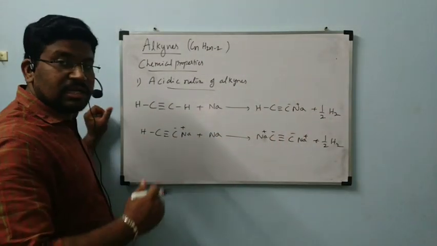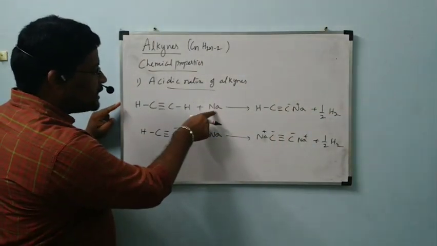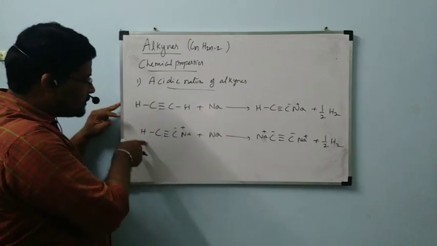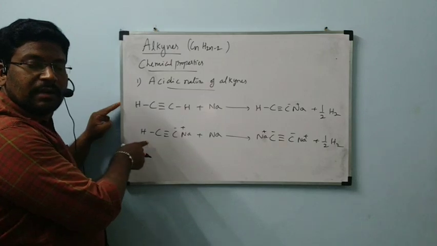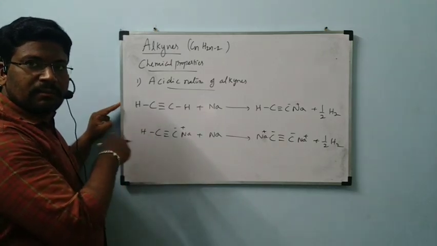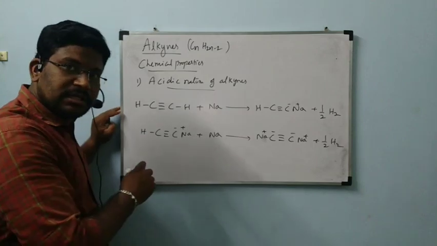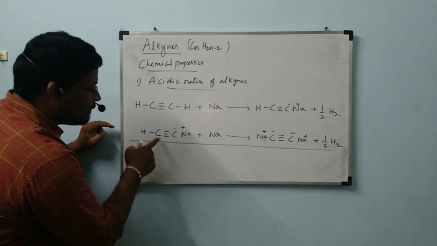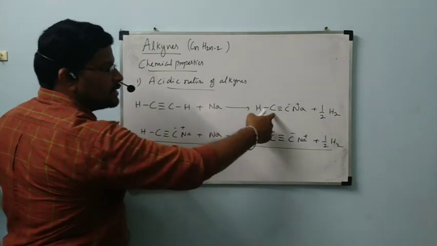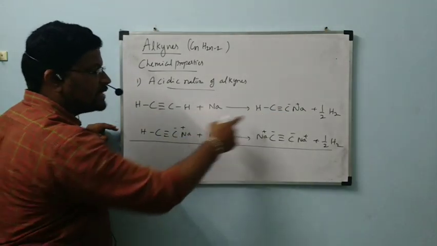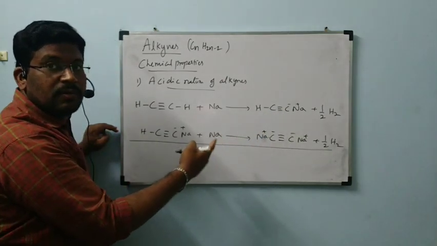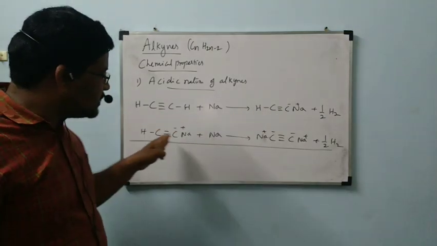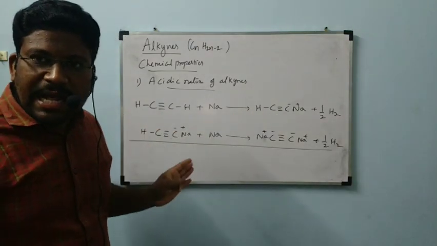Like this, I have shown two reactions stepwise. First, Na displaces this hydrogen. Second, Na displaces the second hydrogen also. But we can write one reaction by adding these two reactions. While adding, CH triple bond C Na is on the left hand side in one and on the right hand side in the other, so both will be cancelled. Same mathematics formula, because the same species is involved, so we can cancel those two.